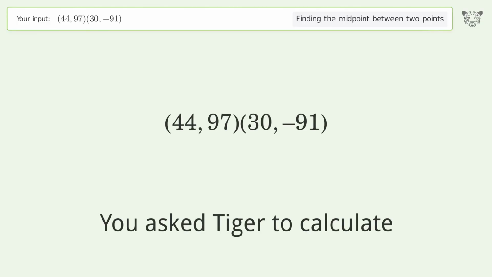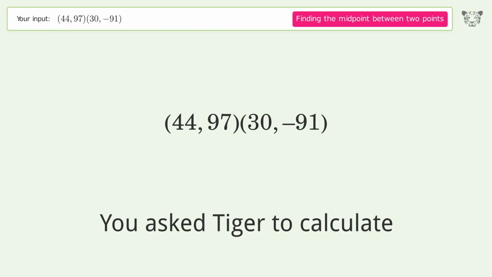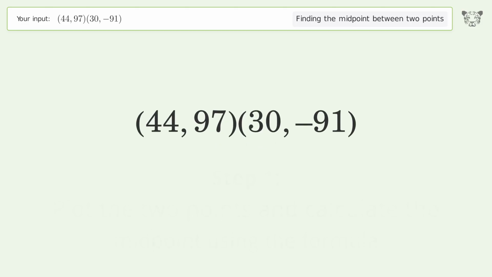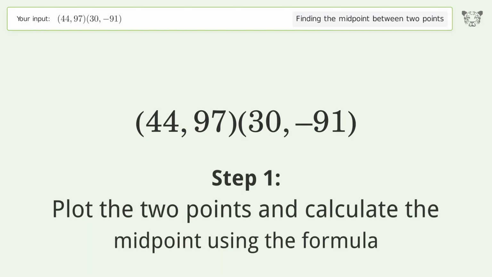You ask Tiger to calculate. This deals with finding the midpoint between 2 points. The midpoint between the 2 points is (37, 3). Let's solve it step by step. Plot the 2 points and calculate the midpoint using the formula.